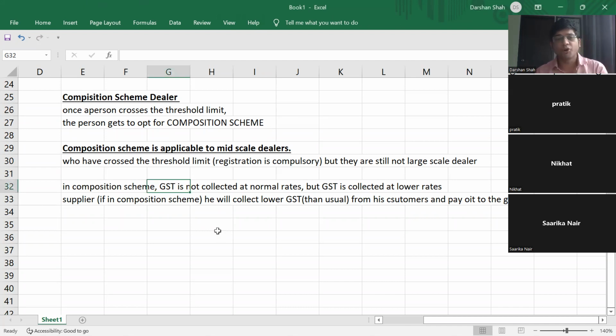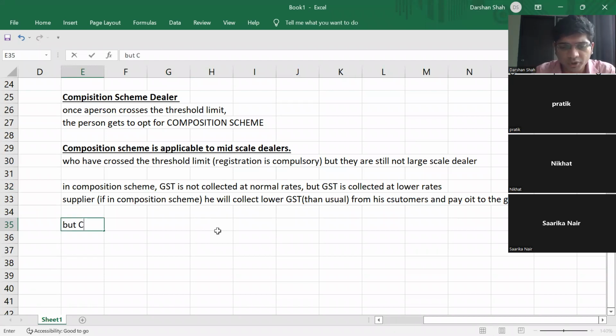So if you opt for composition scheme, what happens? You collect GST at a lower rate from your customers, and your customers are happy. They will keep on purchasing from you. If you don't opt for composition scheme, you collect GST at a higher rate from your customers, and then your customers will not be happy. They will try to find a dealer who is under composition scheme. Understood the entire concept of composition scheme? Okay.